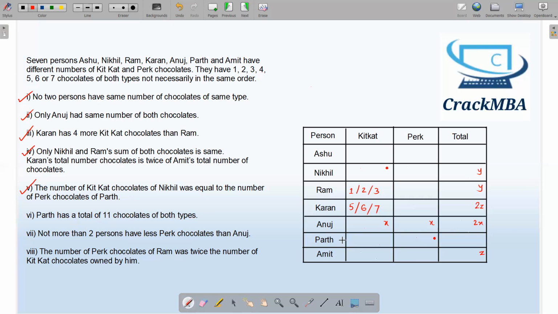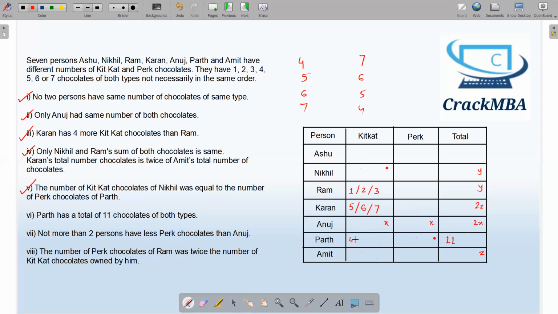Parth has a total of 11 chocolates of both types, which means the sum of chocolates with Parth is 11. Now over here, we can make possibilities like this. If Parth has 4 Kit Kat, he will have 7 Perk. If 5, then 6. If 6, then 5, and 7 and 4. These are the only 4 possibilities that Parth can have.